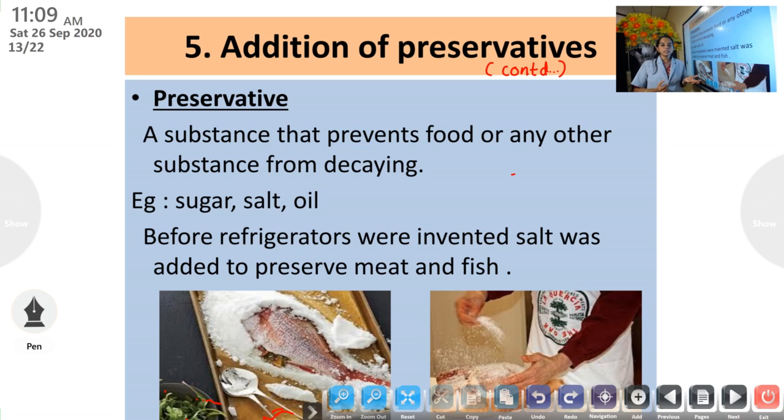Before refrigerators were invented, salt was added to preserve meat and fish. See that picture? See the fish. It is preserved in salt. Similarly, meat also. Nowadays also we preserve fish in salt.